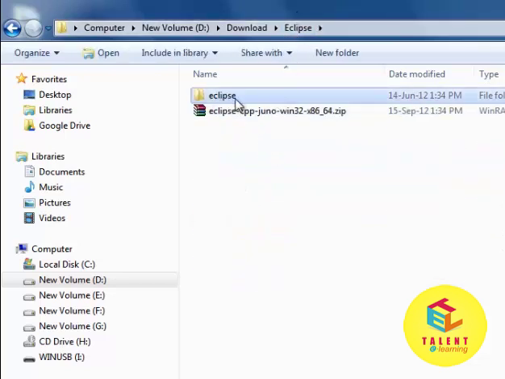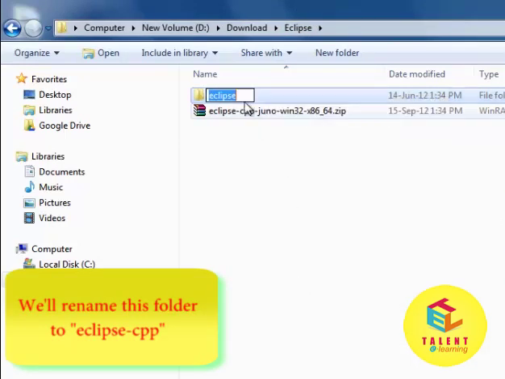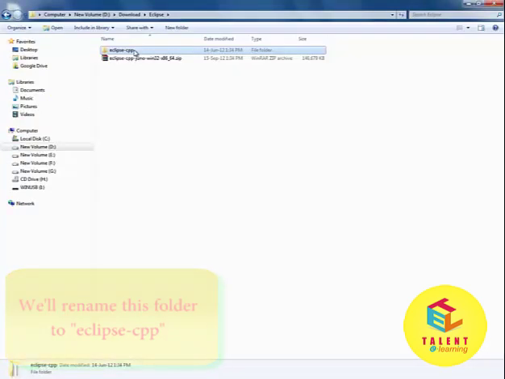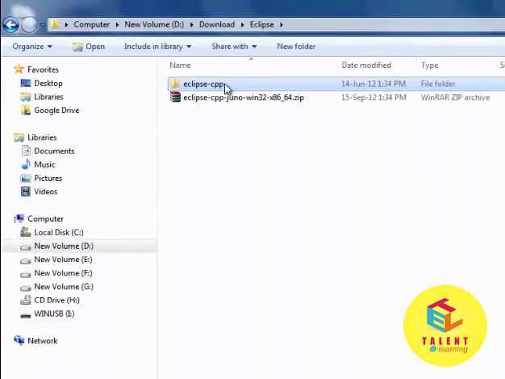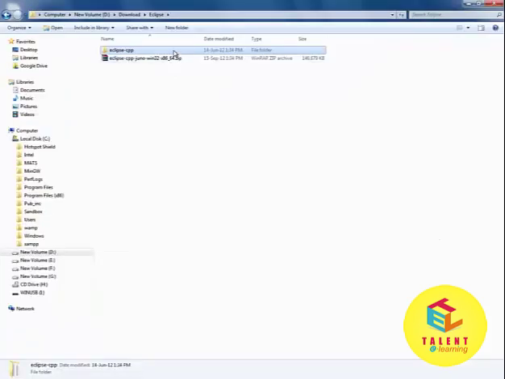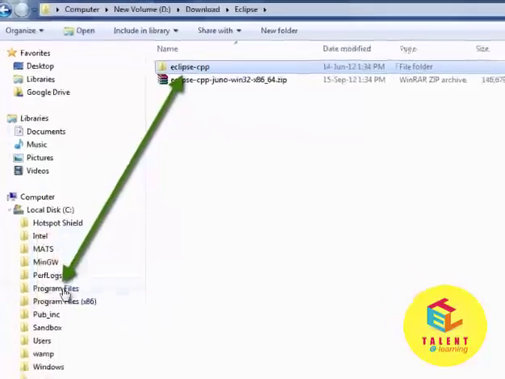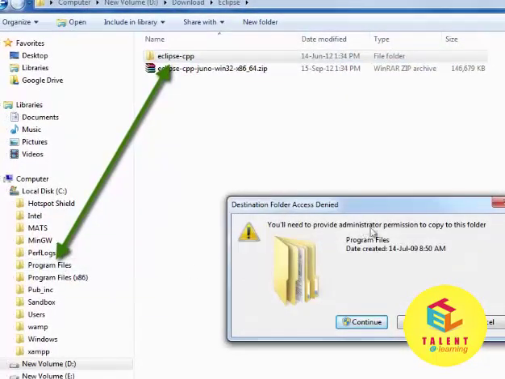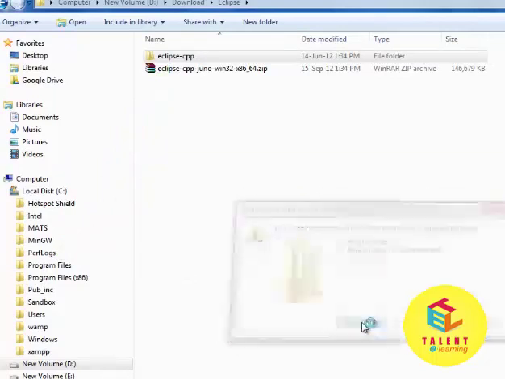So first let's rename this Eclipse to Eclipse CPP because we are configuring this Eclipse installation particularly for C and C++. If you are using Eclipse for any other language, you can do it that way, or you can leave it Eclipse itself. After renaming that, select it and drag it to the program files. It will ask you for the permission. Click on Continue.